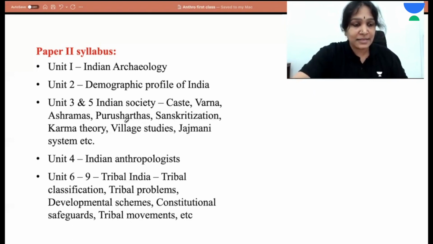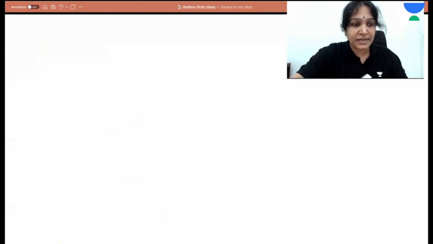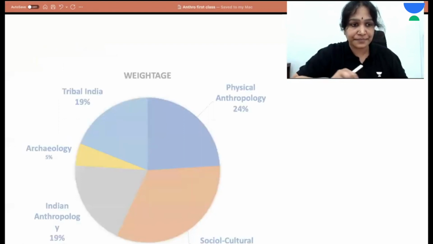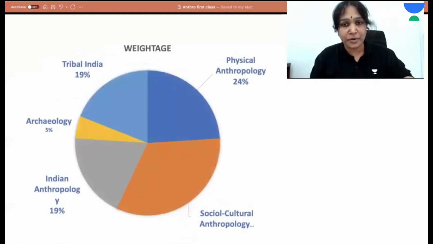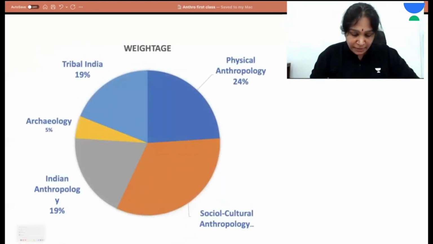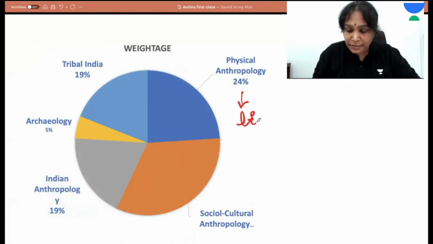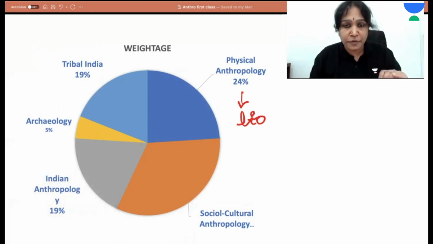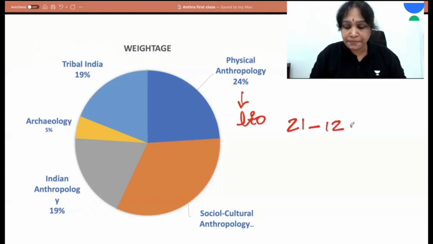Now, let us see the relative proportions of different parts of the syllabus. For example, physical anthropology. Physical anthropology is nothing but biological anthropology, and it is 24% of the total syllabus. And how did I arrive at this 24%? In the anthropology syllabus, we have a total of 21 units, that is 12 units in Paper 1 and 9 units in Paper 2.